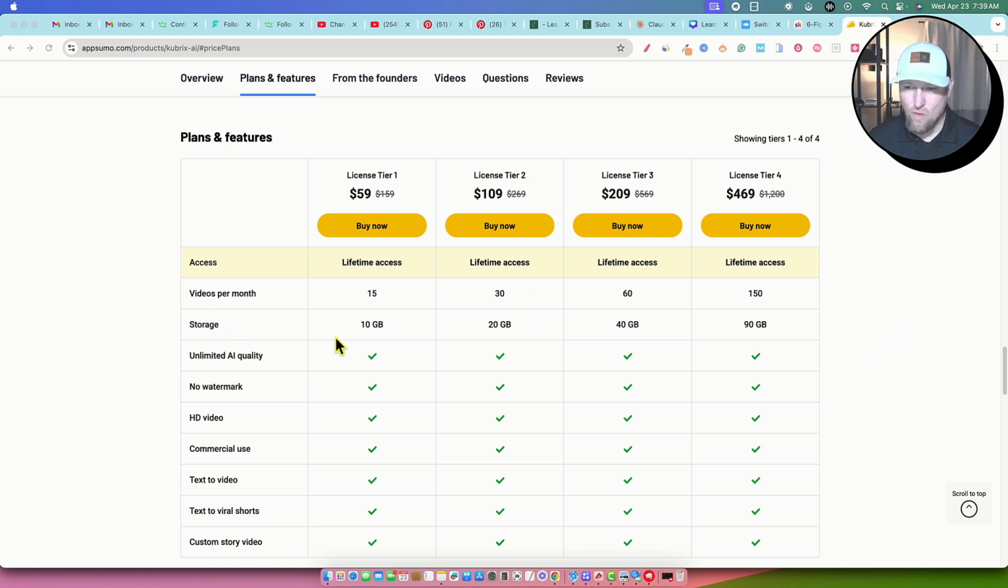Now, you have this storage line that keeps increasing. I'm not really sure. I think that's just how many videos they will store before they have to start deleting. That's what I'm guessing, because I've already used the tool. You can't really upload your own assets and so forth. So the storage, I think, is just how long they hold on to your video before having to remove or delete them. Then license tier 3 is $209, and you get 60 videos per month.